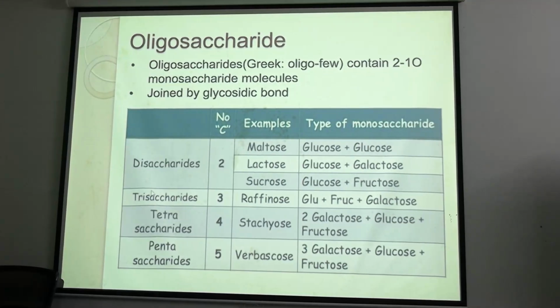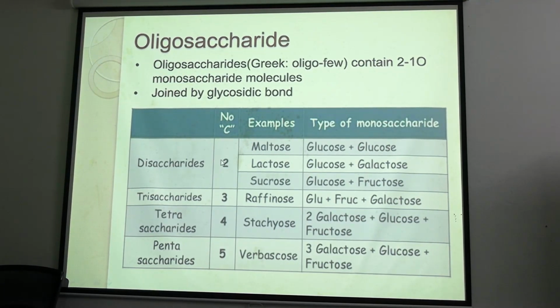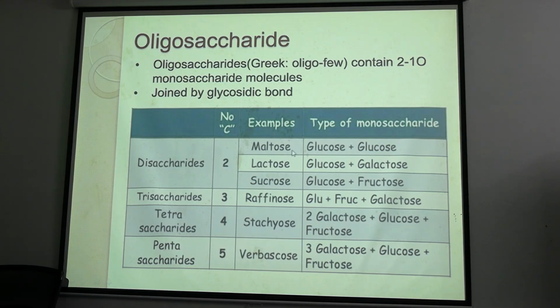These are the oligosaccharides. Disaccharides means, there will be how many monosaccharides? 2 monosaccharides, not 2 carbon atoms. This is not number of C, this is number of monosaccharides. Okay, so 2 monosaccharides will join together to form disaccharides. Here are the examples: maltose, lactose, sucrose. Maltose is glucose and glucose, 2 glucose molecules. Lactose is glucose and galactose. Sucrose, glucose and fructose. Trisaccharides, tetrasaccharides, these you just know the names and component, because all these are the parts